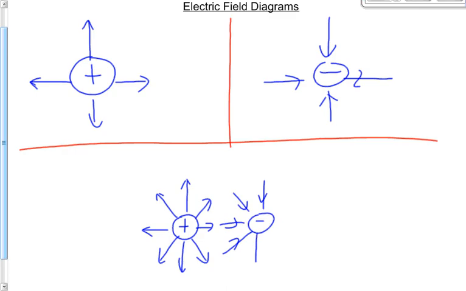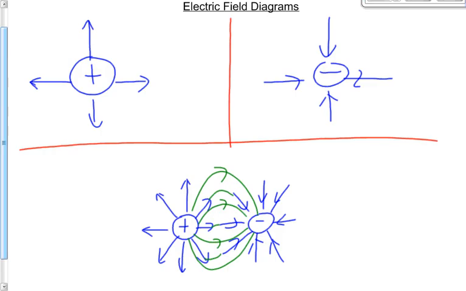We'll draw a bunch of them, not all of them. These field lines that leave the positive end up joining up with the field lines that go toward the negative. So it ends up looking something like this. We could draw more of them in there as well if we wanted to. The field lines leaving one join up with the field lines that go into the other.